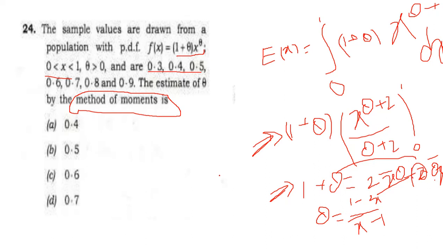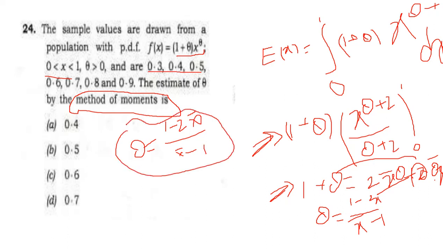So finally we got the method of moments theta equal to 1 minus 2x bar divides x bar minus 1. This is our method of moments estimate for the given PDF.